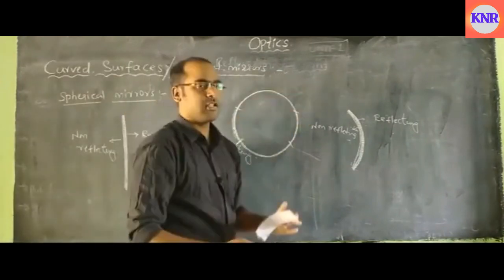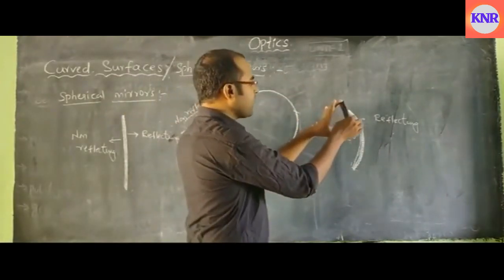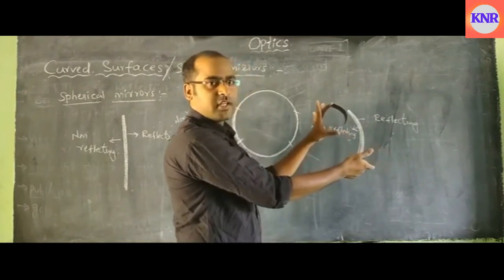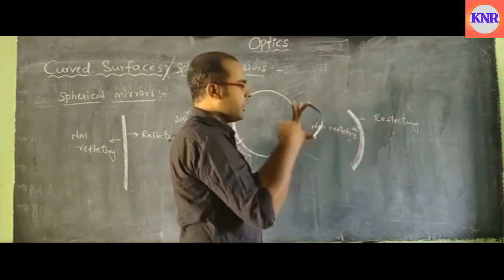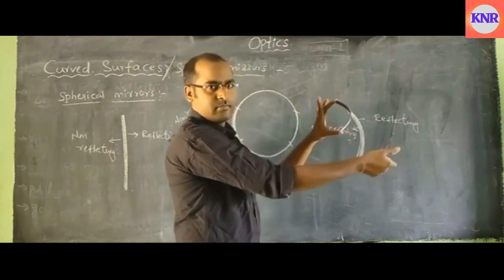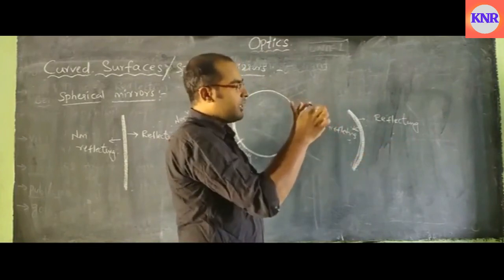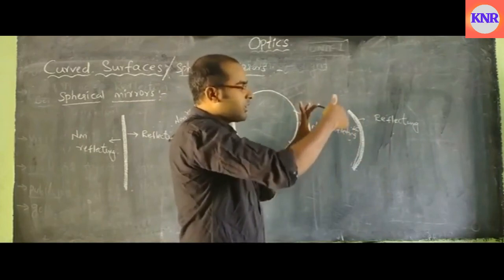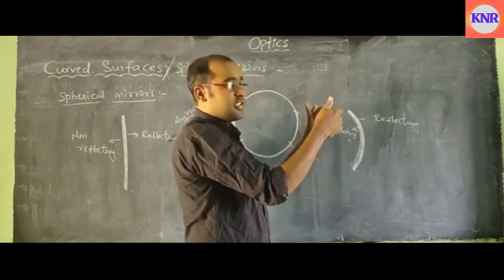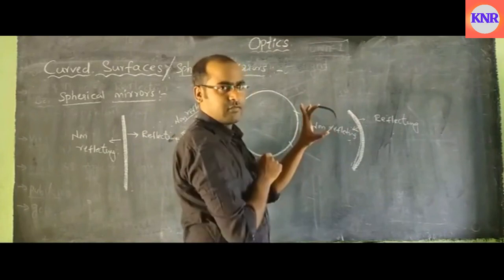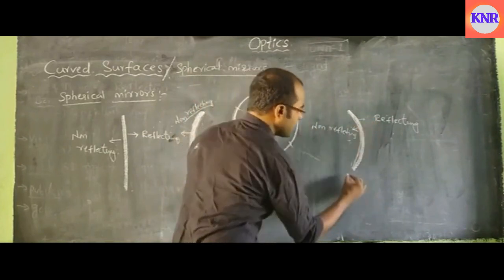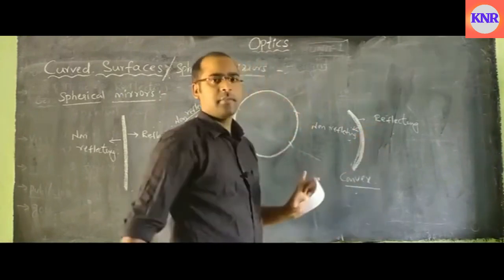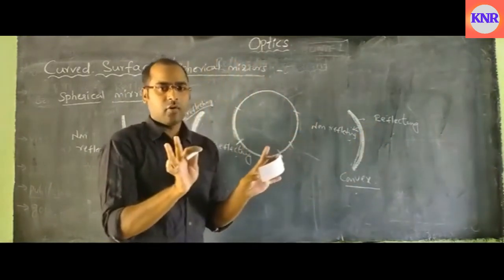Next, let us take another one. Here the reflecting surface is curved outward, bent outward, away from my side. So this is the reflecting surface and this is the non-reflecting surface, right? This is called a convex mirror. Convex mirror. Have you got it?